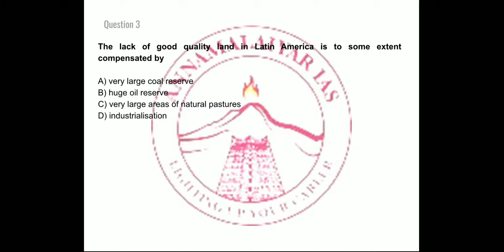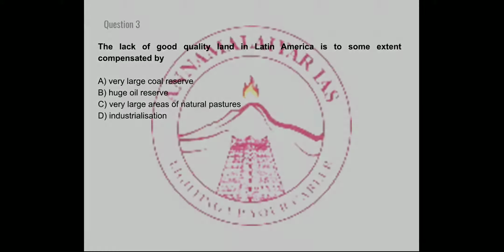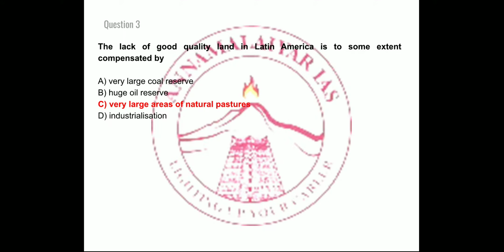Option D, industrialization. So the right answer is option C, natural pastures. Option C is the right answer with respect to this question.